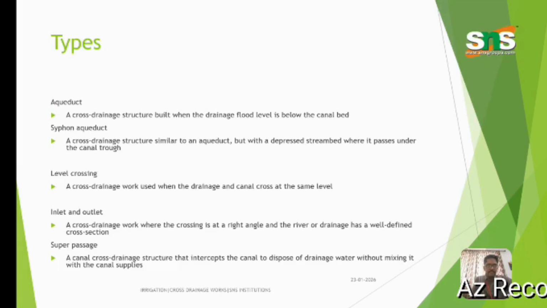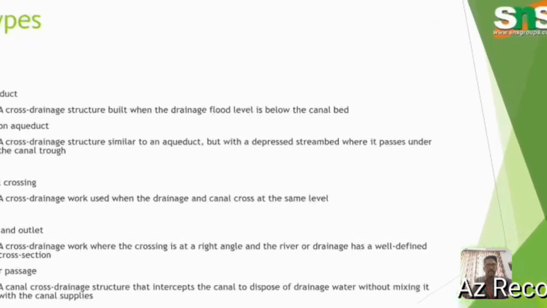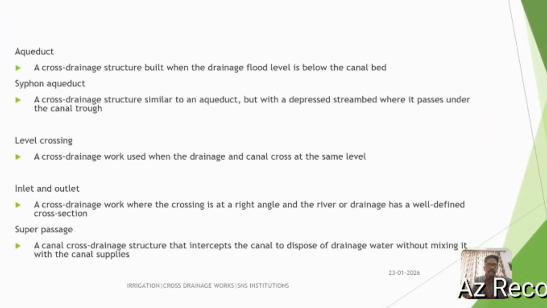There are different types of cross drainage. One is the aqueduct, a cross drainage structure built when the drainage bed level is below the canal bed. Siphon aqueduct: a cross drainage structure similar to the aqueduct, but with a depressed stream bed when it passes under the canal trough.